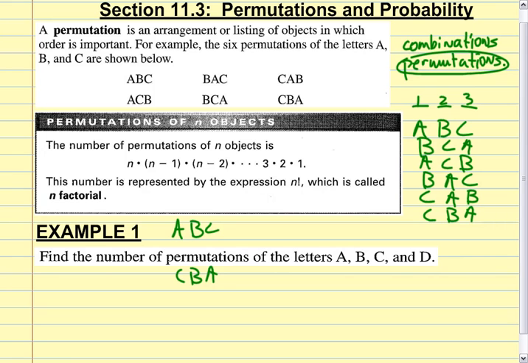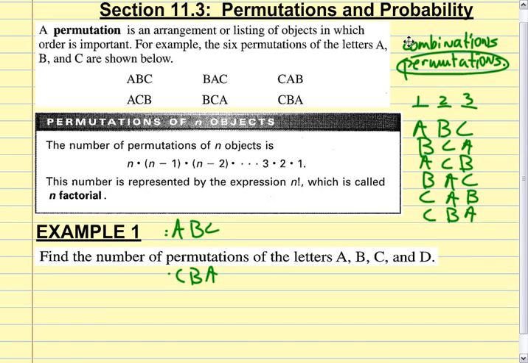Order doesn't matter if I'm just saying, I need 3 people to volunteer to be representatives for the 6th grade. These two things count for the same, don't they? It doesn't matter which person raised their hand first. They're just 3 representatives. This is a combination. We're going to work with permutations today.